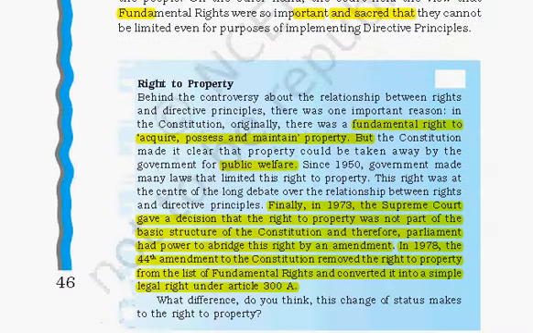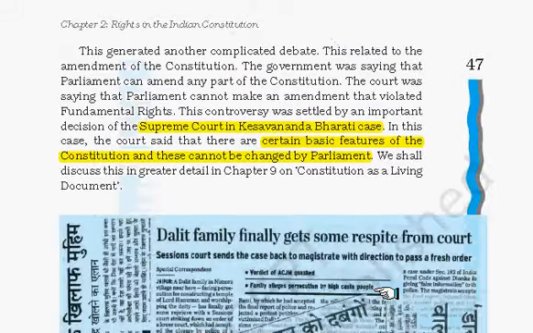But later on, this right to property, which included the right to acquire, possess and maintain property, was removed from the fundamental rights as the Supreme Court directed, and in the year 1978 by the 44th amendment of the Constitution it was removed and added as a simple legal right under Article 300A. So this solved the issue of whether the abolition of zamindari was violating the right to property.